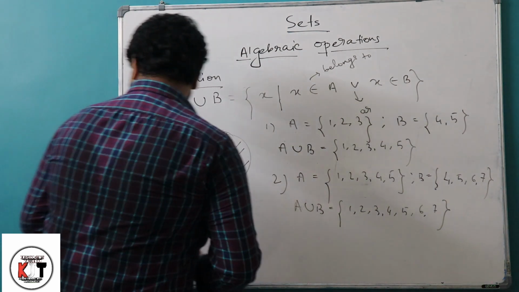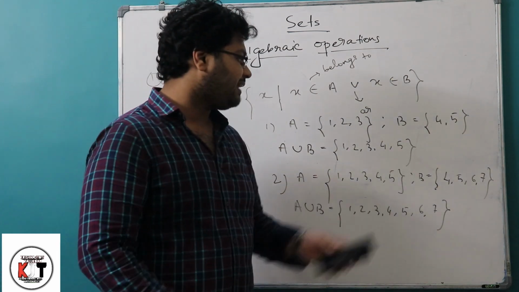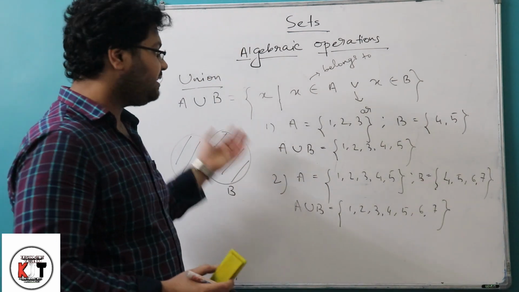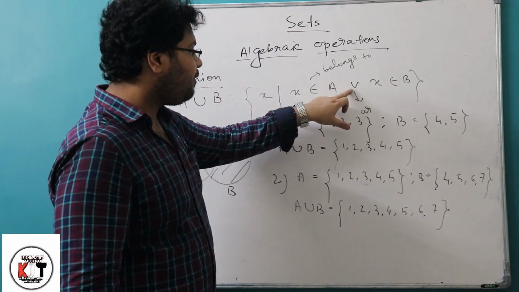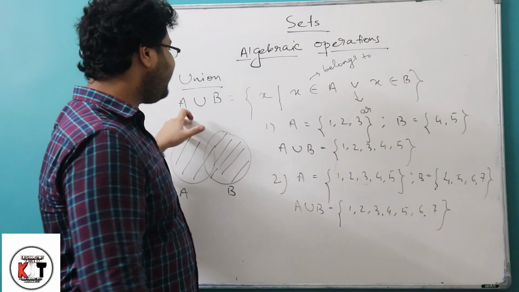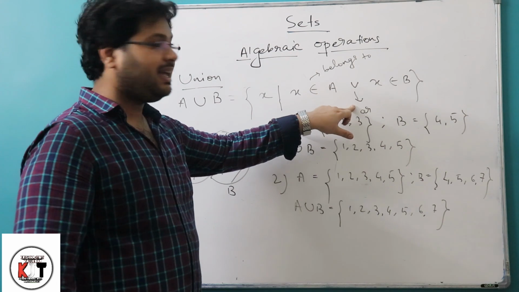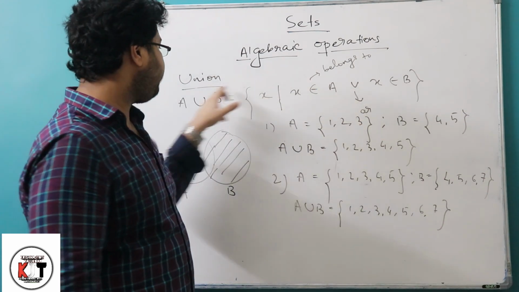Now we are coming to the next operation, intersection. But before that, you need to keep in mind from this operation that for union we will always get the "or". That is, if we break the union, we will get "or", and if we want to ignore "or", we have to take the union.